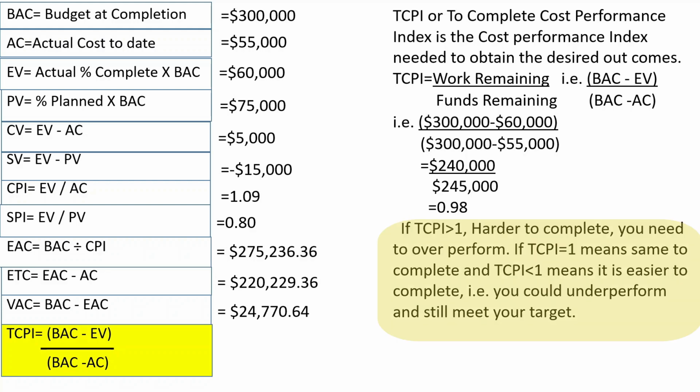If TCPI is greater than 1, it is harder to complete. You need to overperform. If TCPI equals 1, it means same to complete. And if TCPI is less than 1, it means it is easier to complete, that is, you could underperform and still meet your target. So the value of TCPI is 0.98. We put it here.